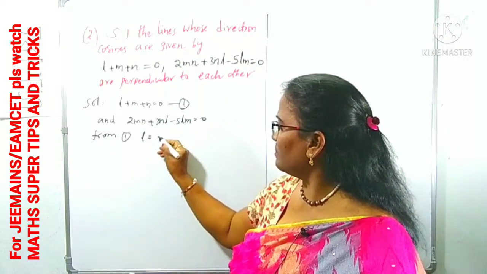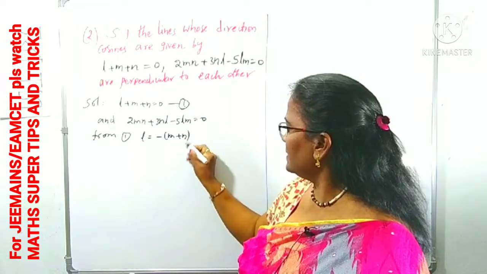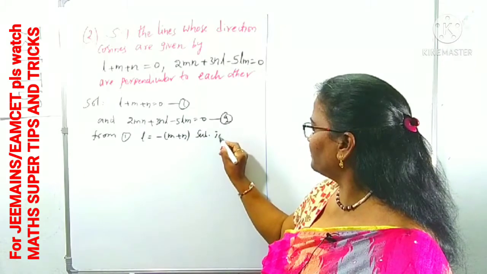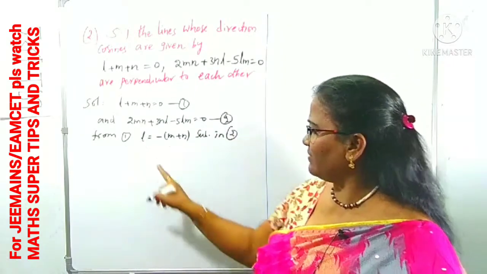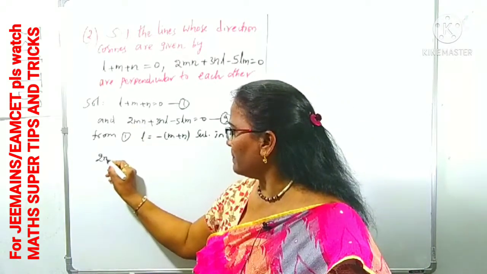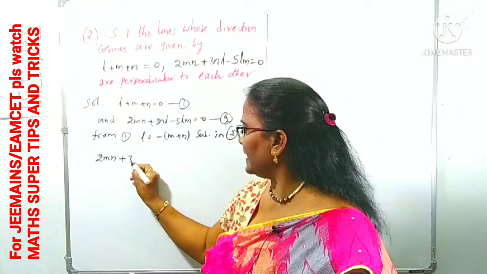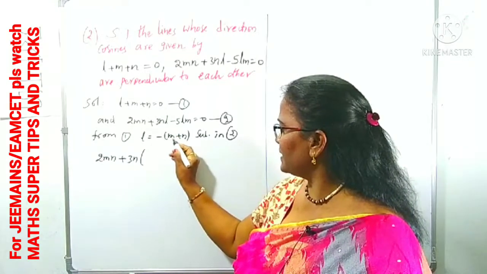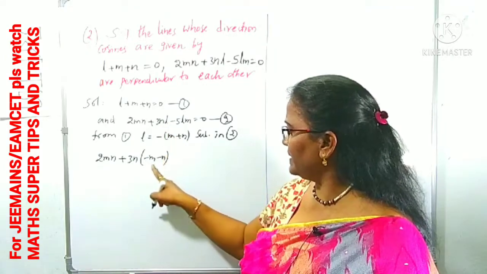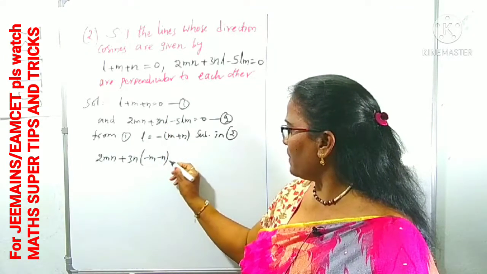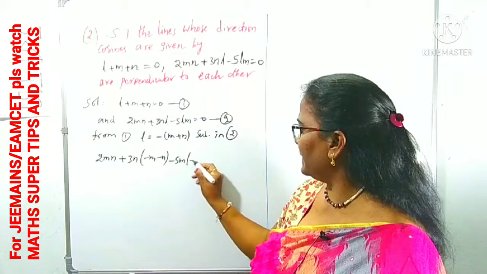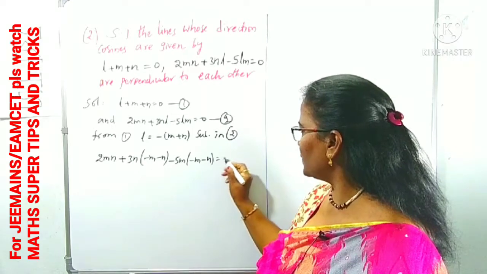L is equal to minus of (M plus N). This is taken as 2. Substitute in 2. What happened? Wherever L is there, take minus of (M plus N). Now, the first term has no L, 2MN is as it is, plus here 3N of, what is this? Minus of (M plus N) means minus M minus N. 3N into L place, we can take minus M minus N, minus 5 into M, 5M I am writing first, into L, minus M minus N, is equal to 0.